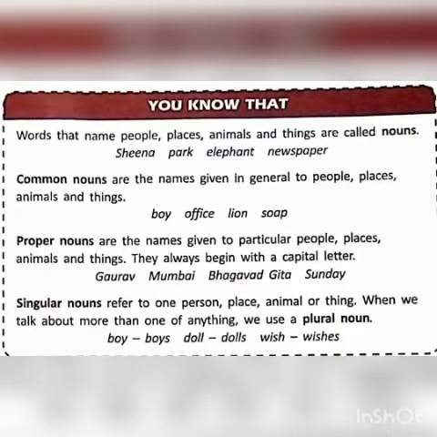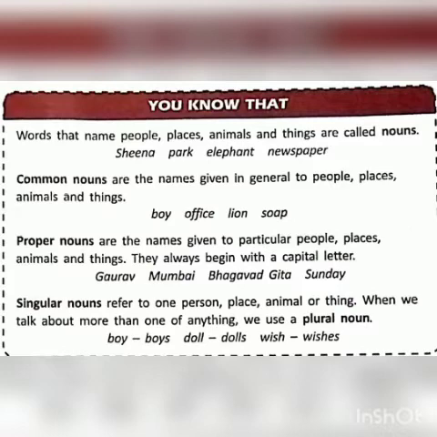Now let's go through the chapter, that is noun. Words that name people, places, animals and things are called nouns. In short, all naming words are called nouns. We all know that. For example, Sheena, park, elephant, newspaper. Then today we are going to do some kinds of noun. Not all the kinds, a few.